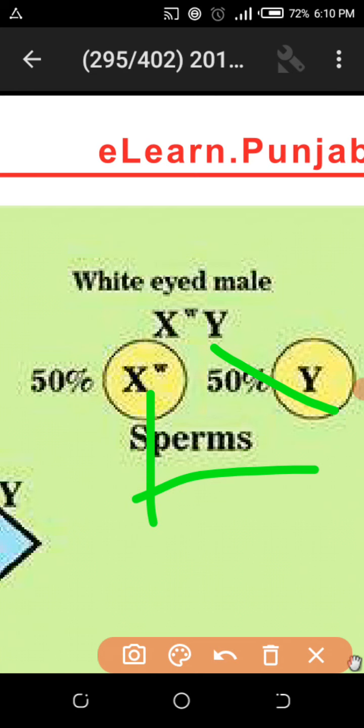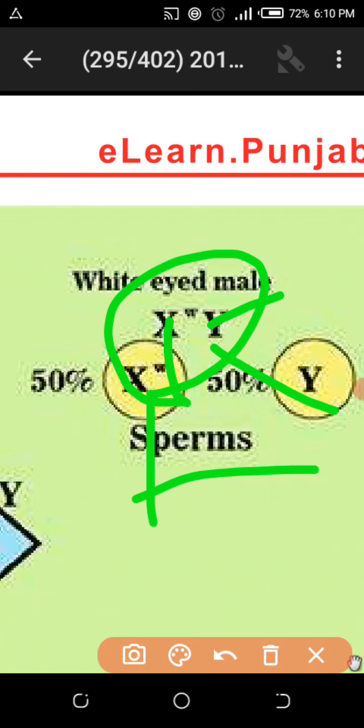It means X-linked genes are present only on the X chromosome, so the male is hemizygous, meaning one gene is present and the other gene is lacking.